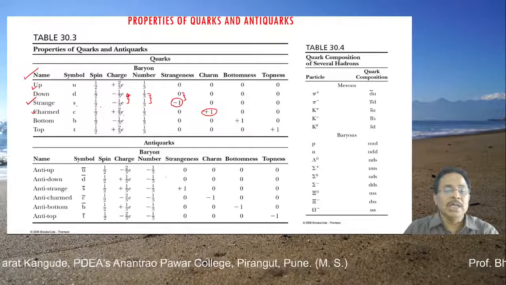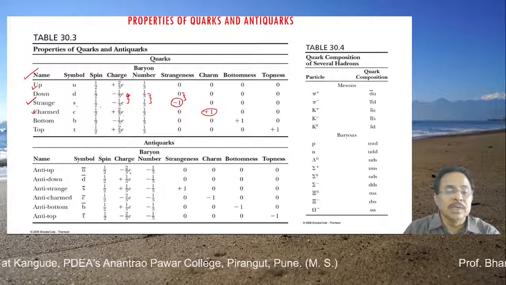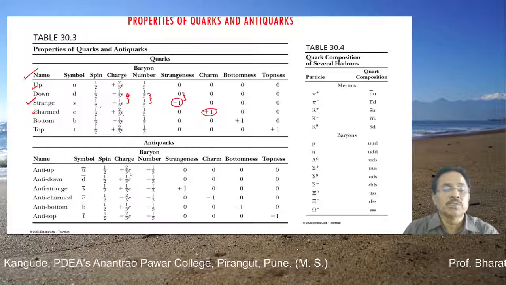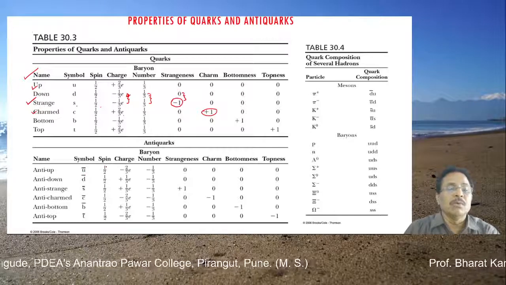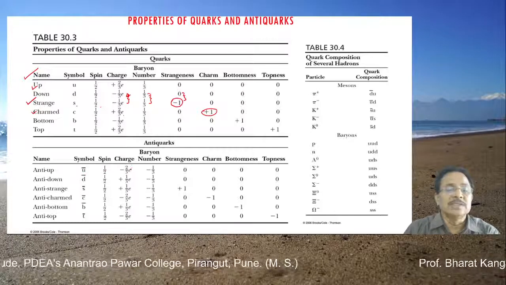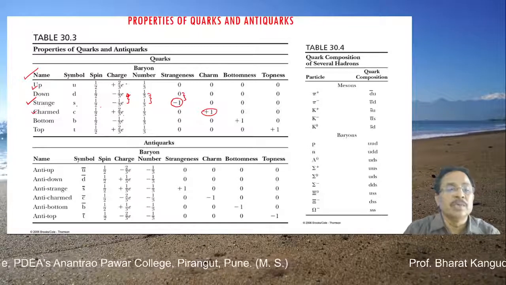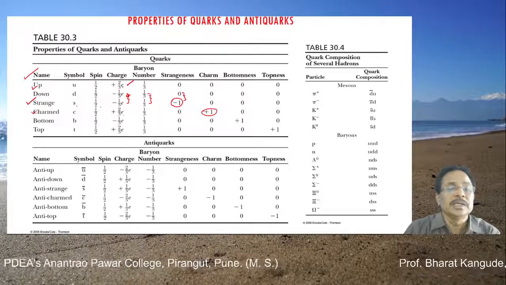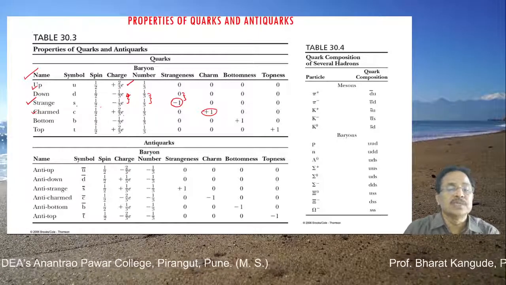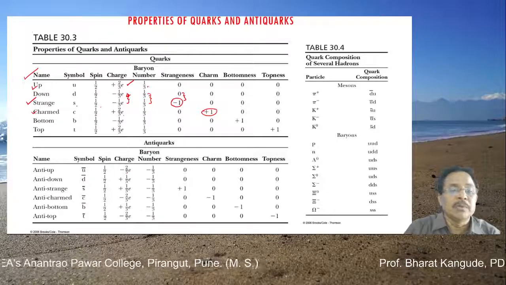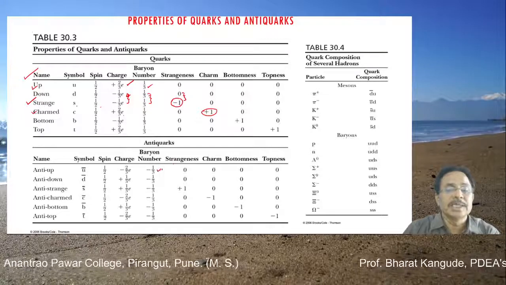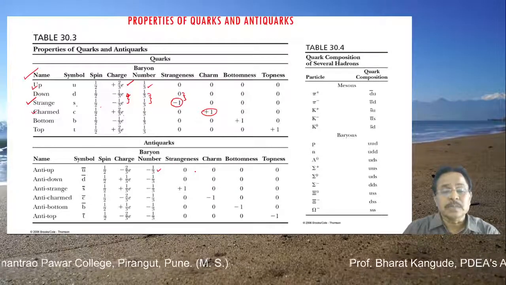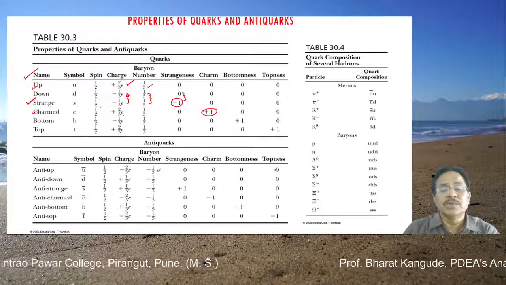Now for all anti-quarks, you only have to change the sign from plus to minus. So it is U bar, the anti-up quark, 1/2 is spin. This charge is minus 2/3 e. Here it was plus 2/3 times e, and plus becomes minus 2/3 times e. Now its baryon number was positive. Baryon number of this anti-up quark is taken to be minus 1/3. Again, strangeness and everything else is equal to 0.